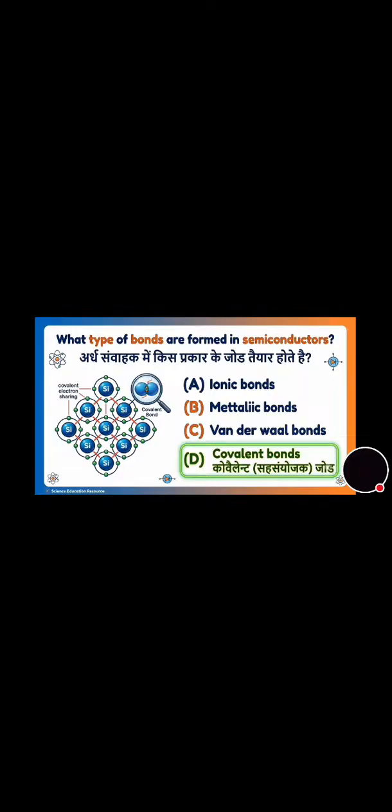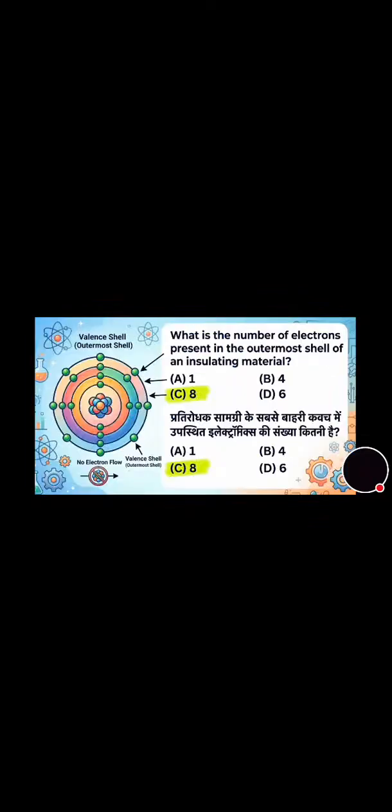Now we will move towards the last question of the video. What is the number of electrons present in the outermost shell of insulating material? 1, 4, 8 or 6? And its correct answer is option C, that is 8 electrons are present.